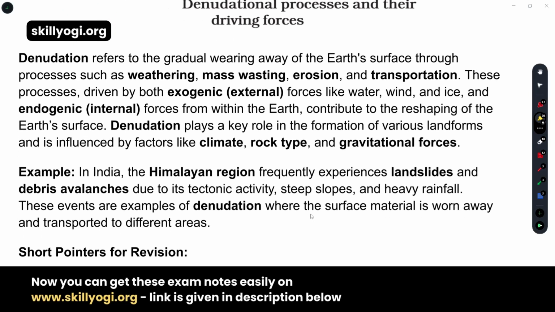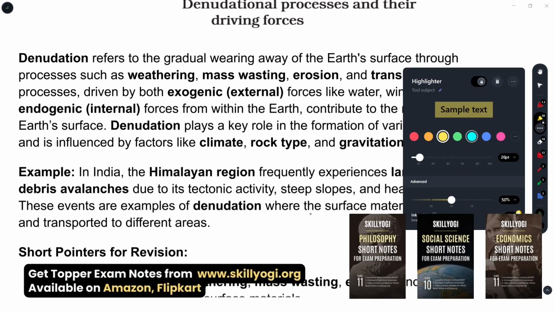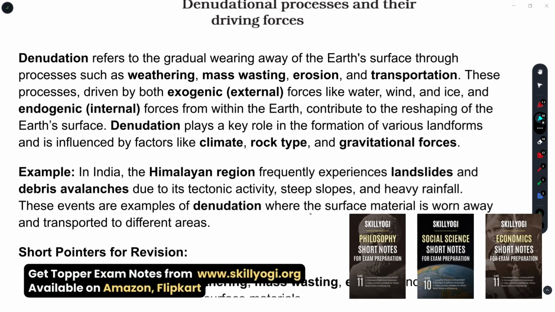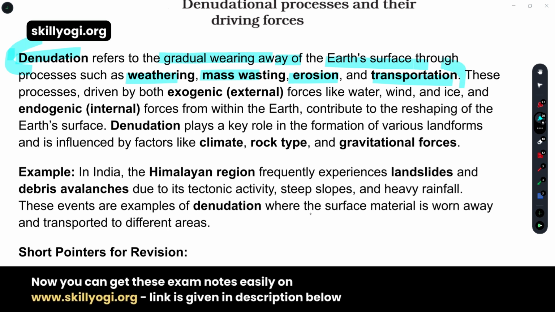So now we will go to the denudation process, what it is and what the definition of denudation is. It refers to the gradual wearing away of the earth's surface through the process of weathering, mass wasting, or you can say movement, erosion, and transportation, and you can add deposition. So that is the main definition of the denudation process.